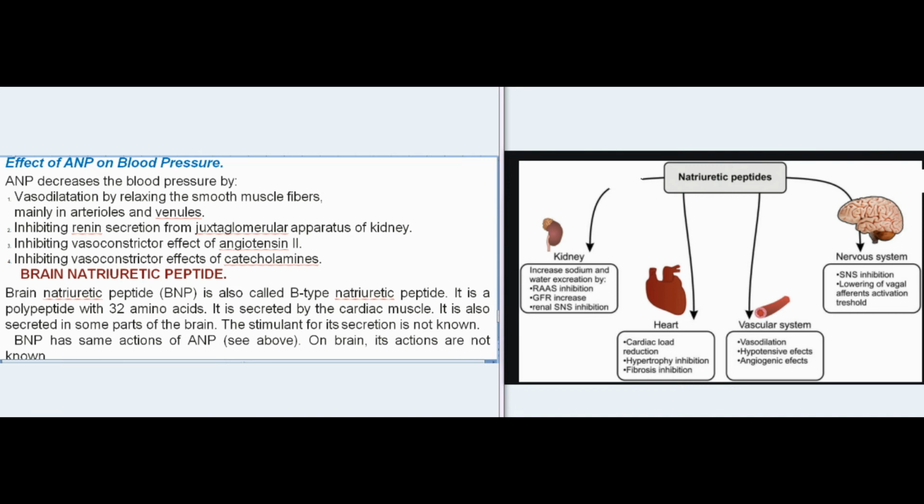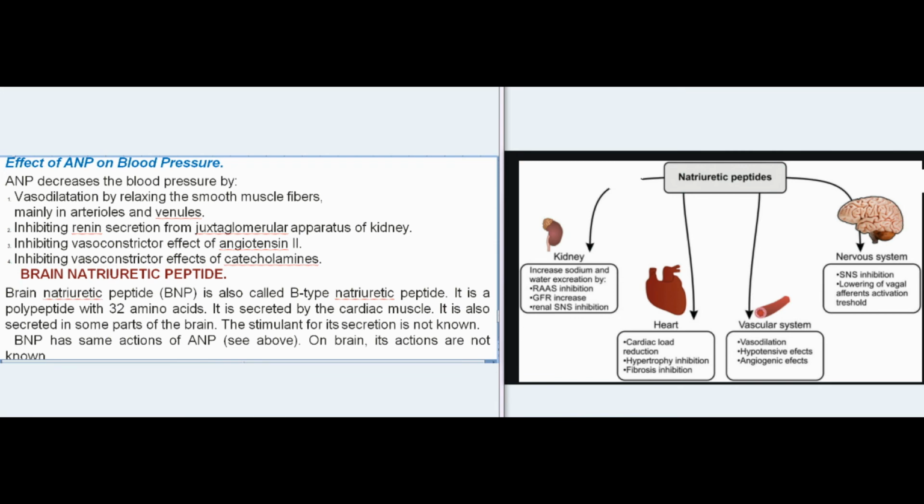Effect of ANP on blood pressure. ANP decreases the blood pressure by vasodilatation by relaxing the smooth muscle fibers, mainly in arterioles and venules, inhibiting renin secretion from juxtaglomerular apparatus of kidney, inhibiting vasoconstrictor effect of angiotensin II, and inhibiting vasoconstrictor effects of catecholamines.